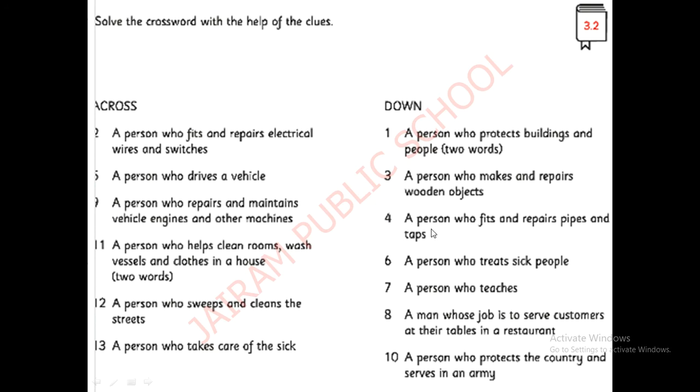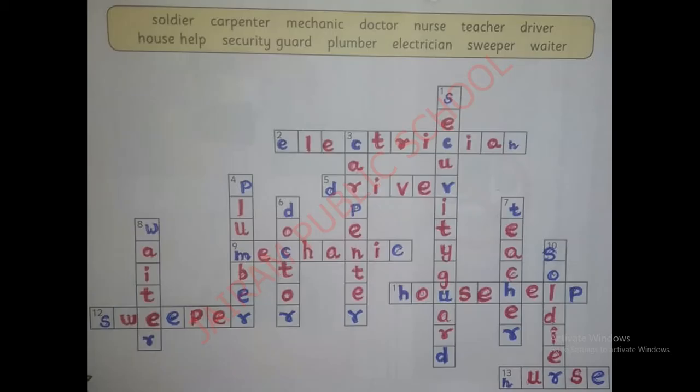Now see where is number 4. Good, here. A person who fits and repairs pipes and taps. Who is that person called? Yeah, he is a plumber. We can see where is plumber, number 4. See here 4. See the plumber spelling. Plumber. Okay, number 4 is plumber.